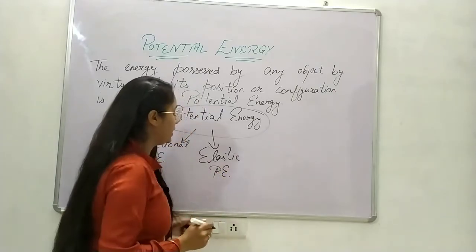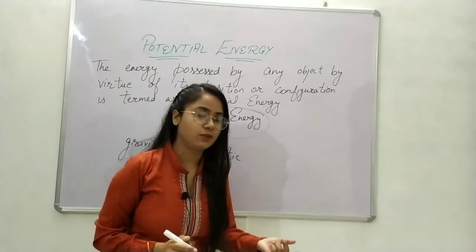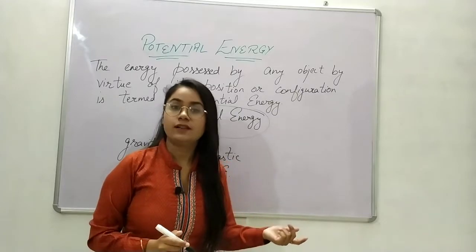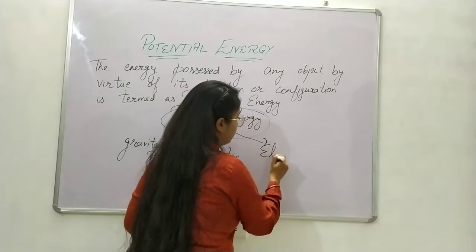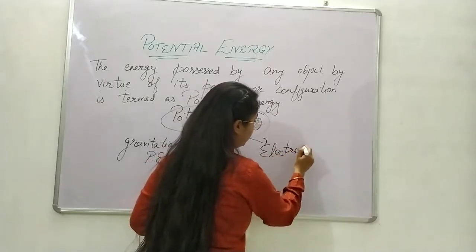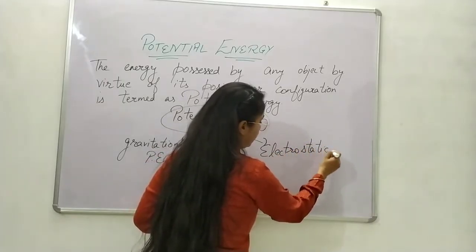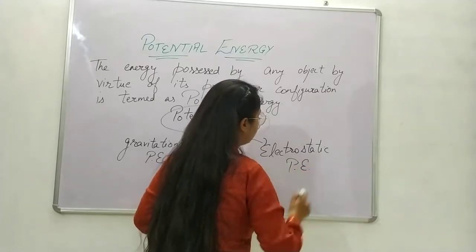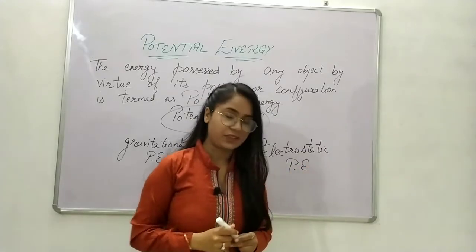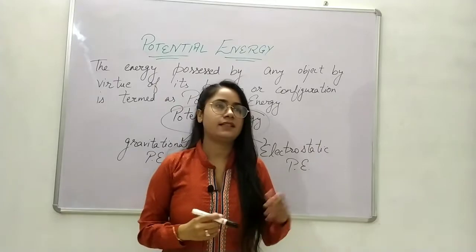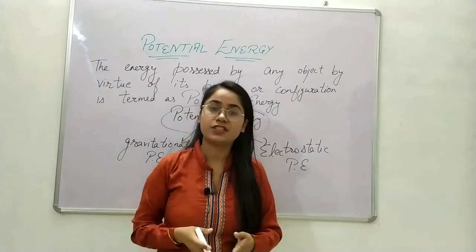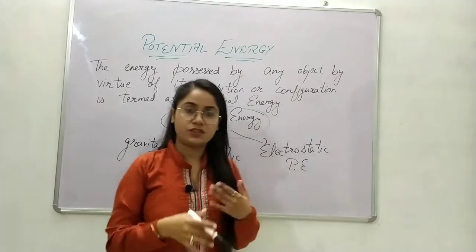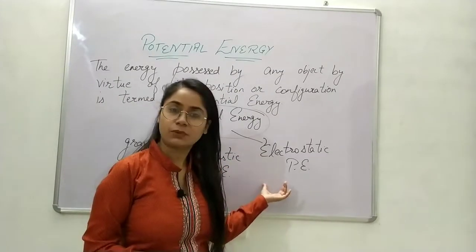Elastic potential energy, in this you can take the example of a stretched bow, you can take the example of a coiled spring. Okay, now the third one is electrostatic potential energy. Now in this electrostatic potential energy, you can take the example of the potential energy possessed by the charged particles. That energy possessed by them is electrostatic potential energy.